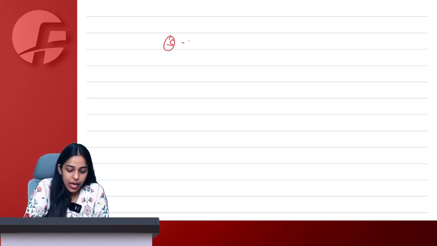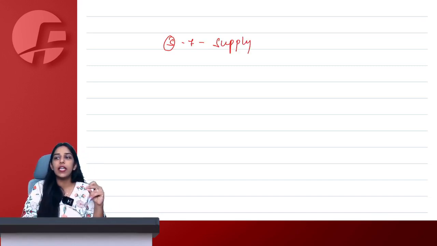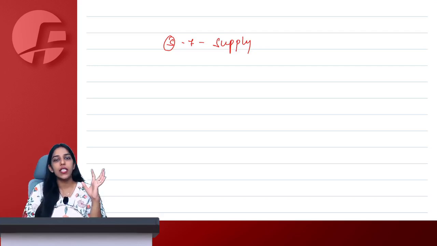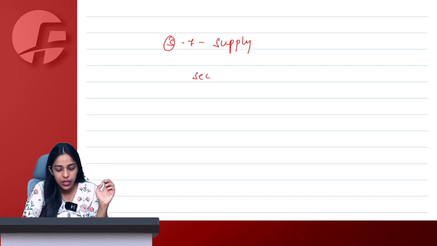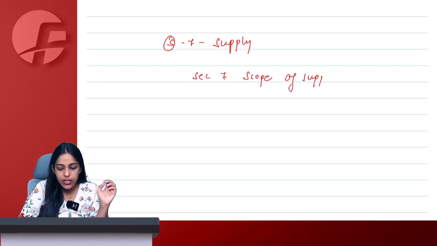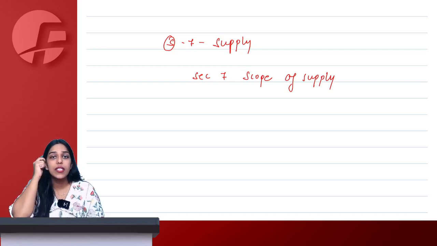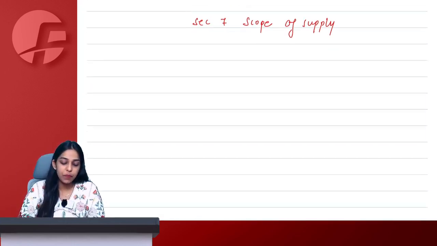Starting with the first section of CGST, that is S for 7, S for supply. Everyone with me: S for 7, S for supply, section 7, scope of supply. How will you remember this? S for 7, S for supply, section 7, scope of supply.